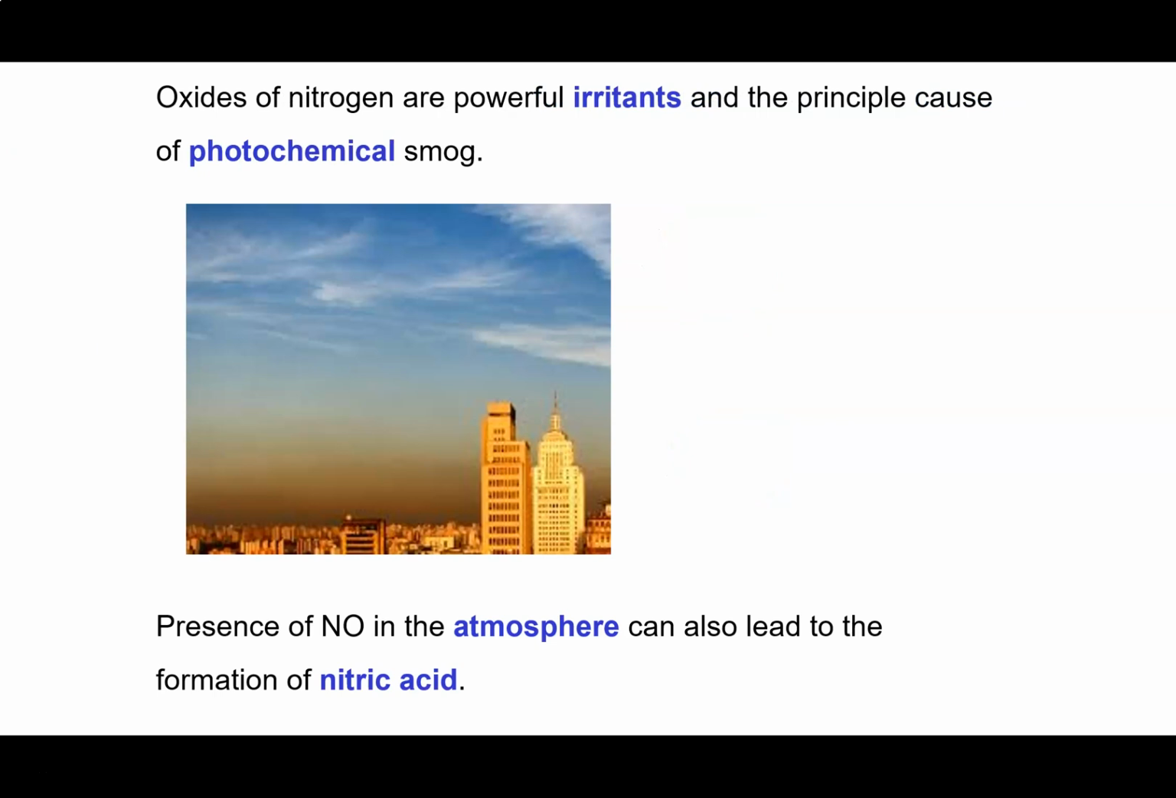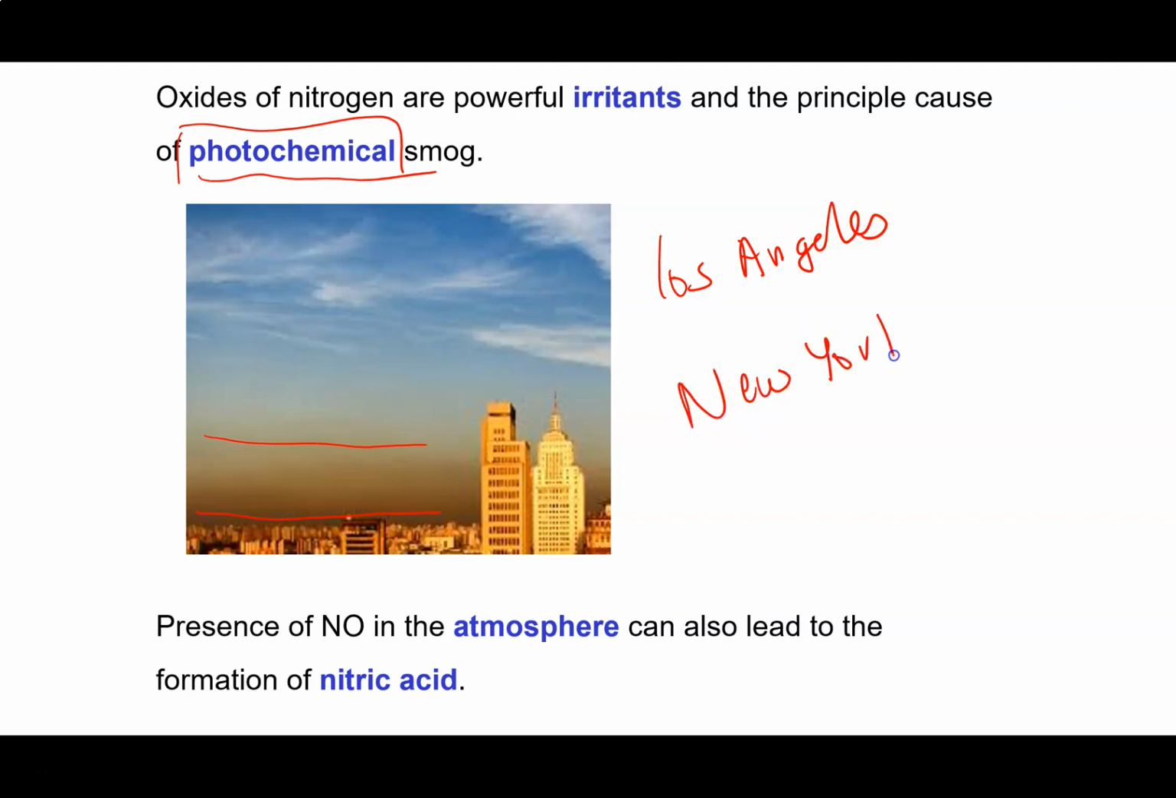Oxides of nitrogen are really bad for your breathing and your eyes, and they're the principal cause of what we call photochemical smog, which is this brown haze that you see over polluted cities, particularly in the presence of bright sunlight. That's why it's called photochemical smog. So you're more likely to see this type of smog in Los Angeles, where it's nice and warm and the sun's intense, rather than in New York. This brown haze is typical for pollution found in warmer places.